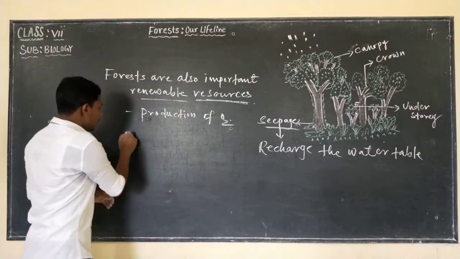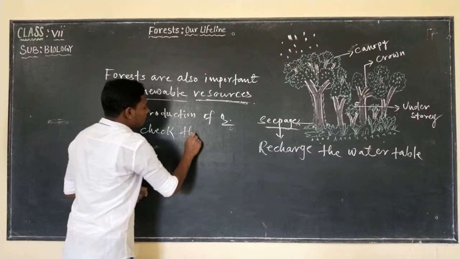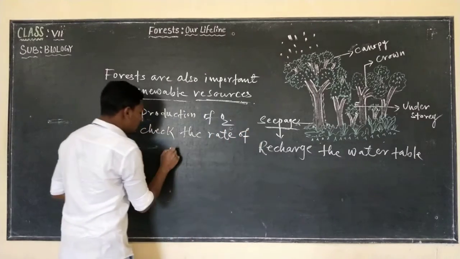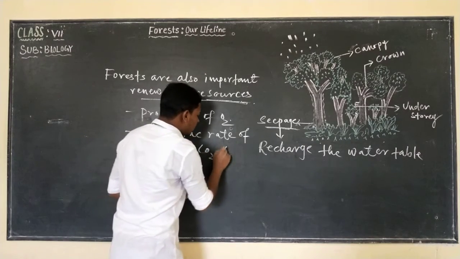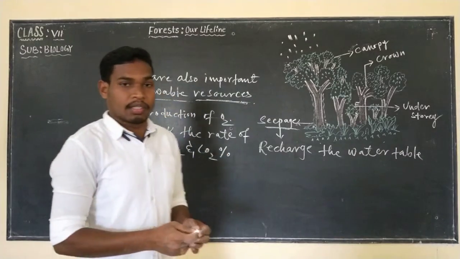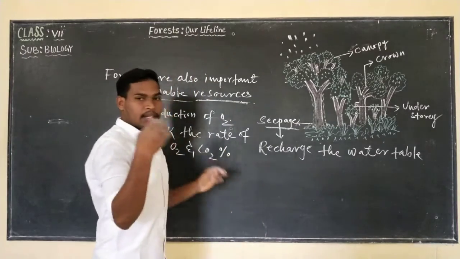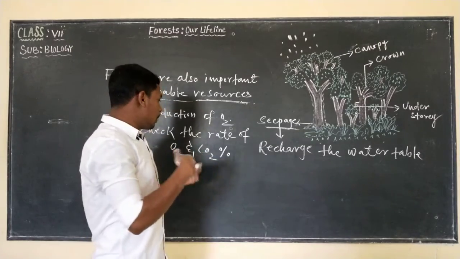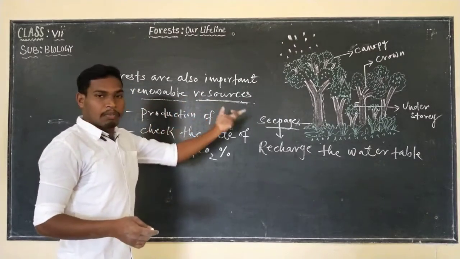And they also check the rate of oxygen and carbon dioxide percentage during photosynthesis. They take carbon dioxide, thereby they check the rate of carbon dioxide that is present. So the percentage of carbon dioxide is maintained by the forest. That's why they are important renewable resources.